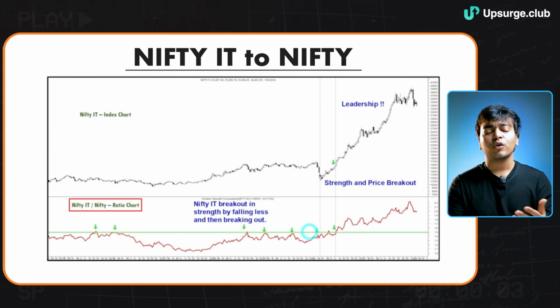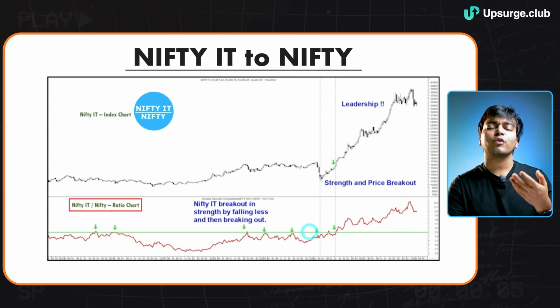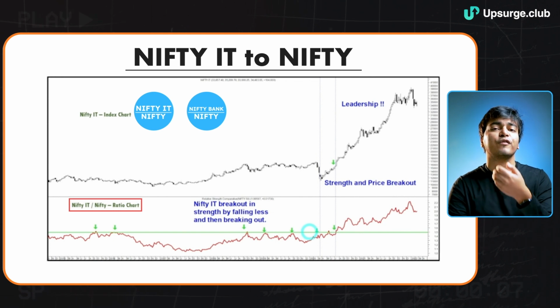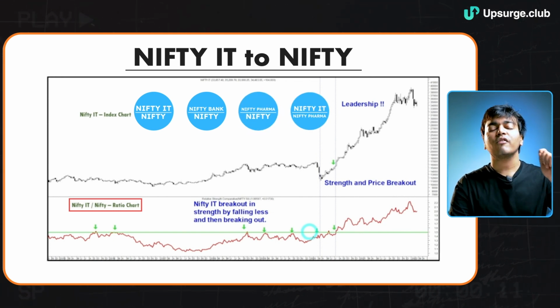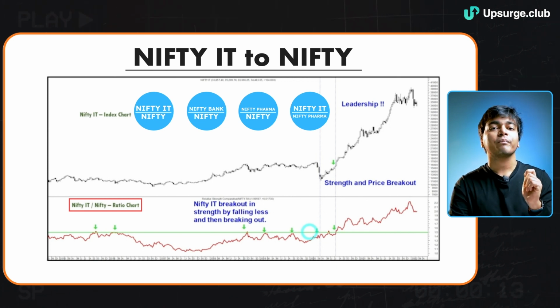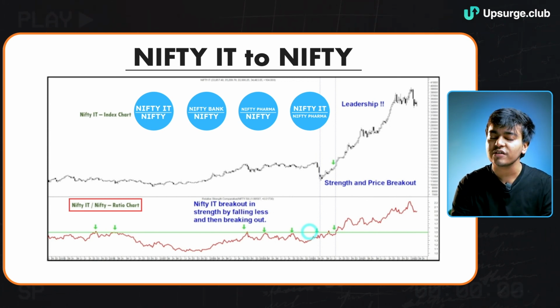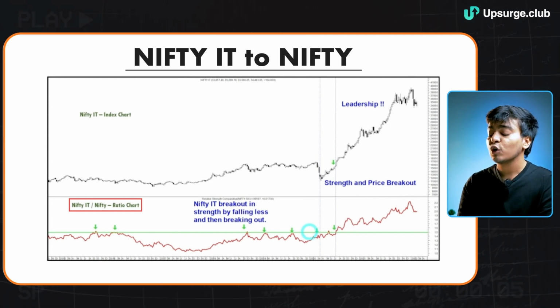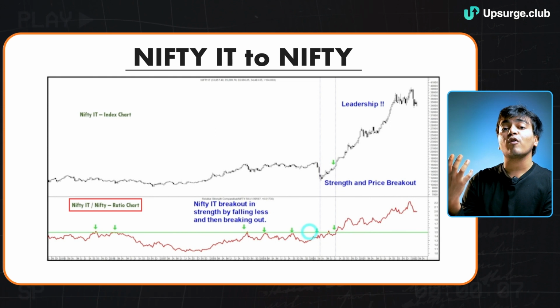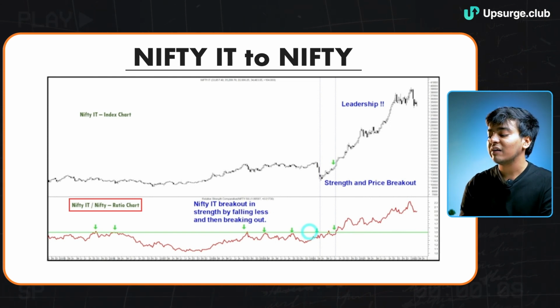You can do it for Nifty IT versus Nifty, Nifty Bank versus Nifty, or Nifty Pharma versus Nifty. You can also do it on an inter-sector basis. That is, you can have Nifty IT in the numerator and Nifty Pharma in the denominator, and see how the ratio charts work out. The notion of this ratio analysis is to figure out whether there will be an outperformance in the Nifty IT sector or not. Now let's see how it works out.